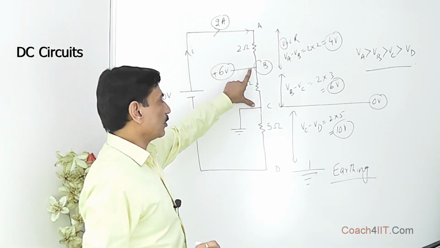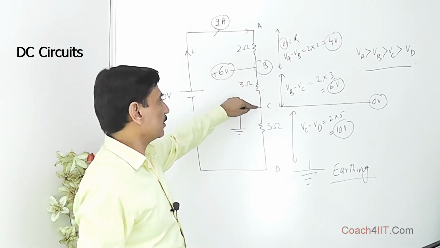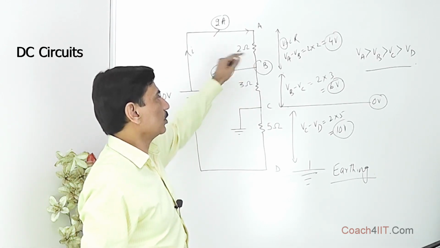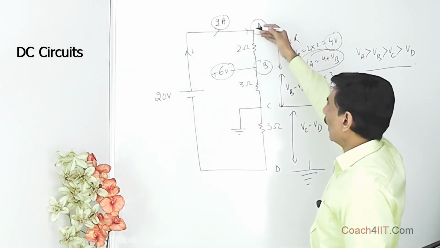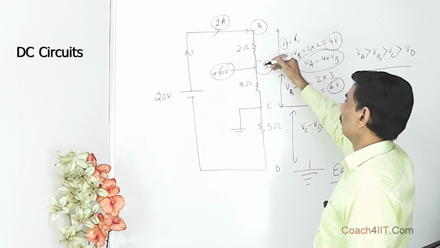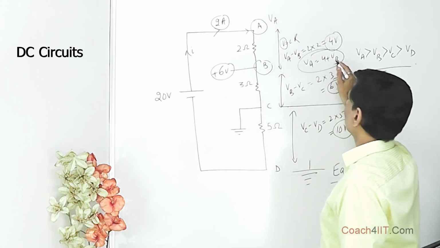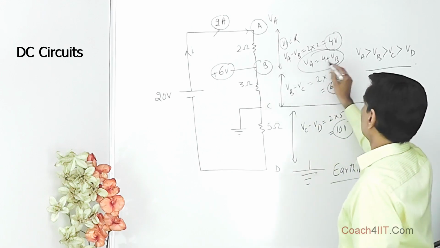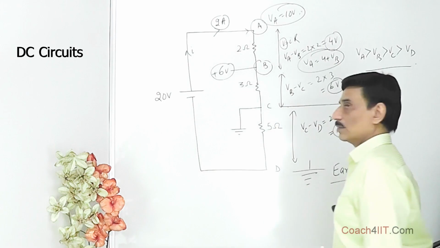We know the potential difference between this and this is 6 volt. This is at 0. This is 6 volt higher than this, so this is at 6 volt. VA is 4 volt higher than the potential of B. So the absolute potential of A is 6 plus 4, that is equal to 10 volt. This is the absolute potential. This is not the potential difference.